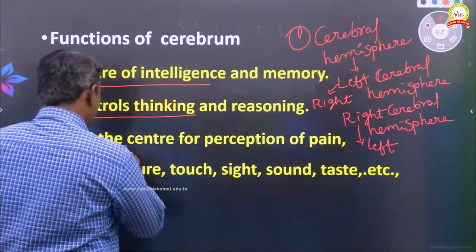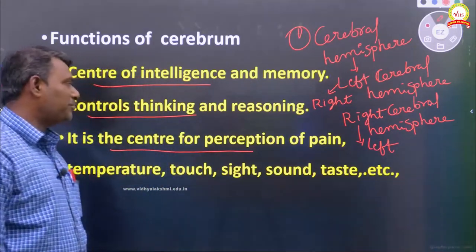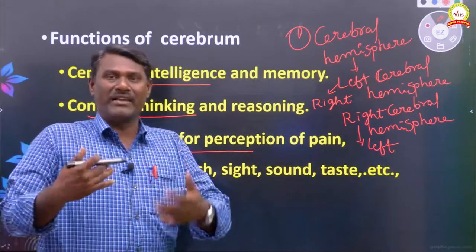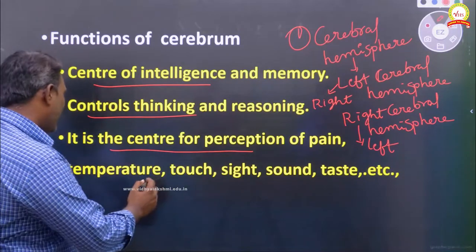Next, it is the center of perception of pain and temperature.